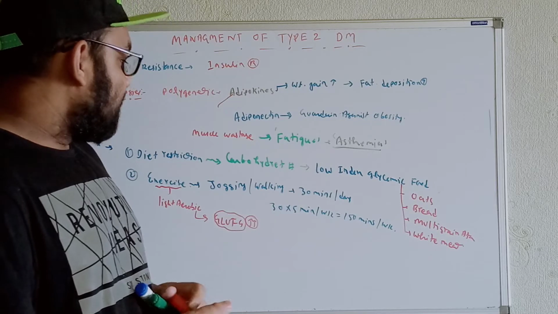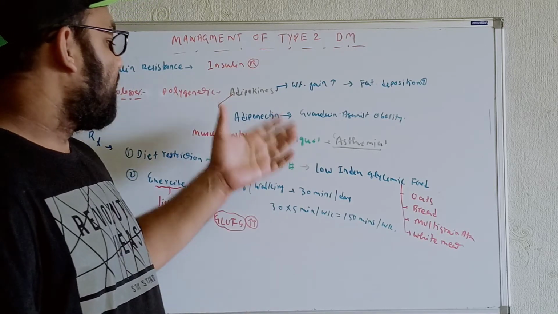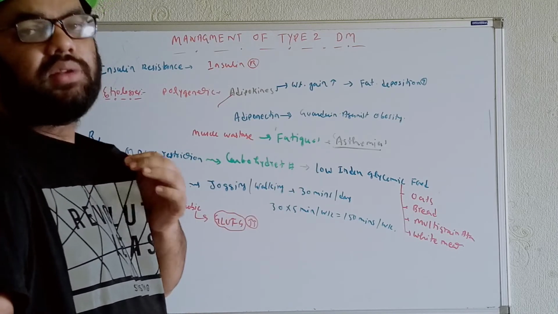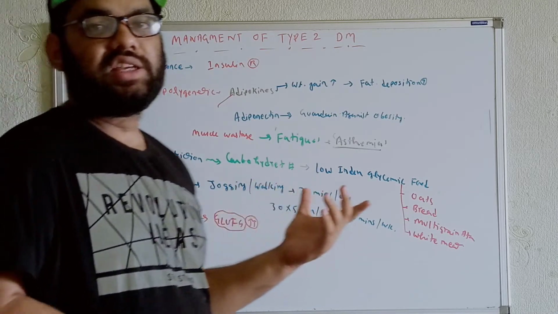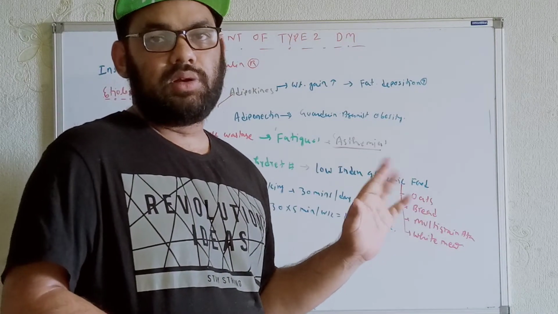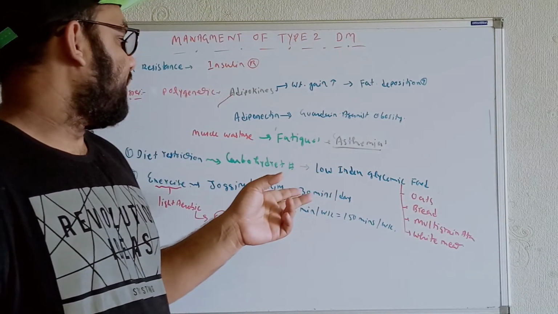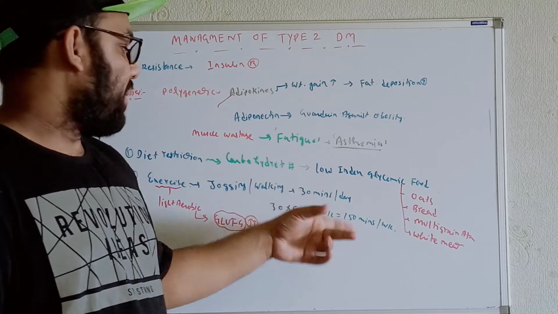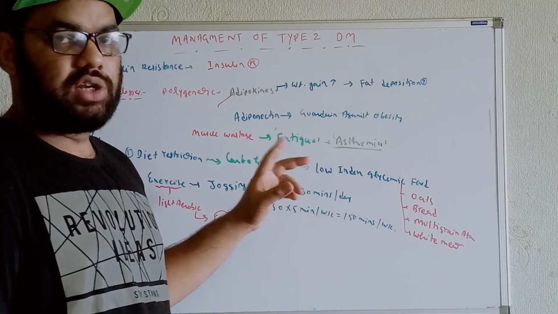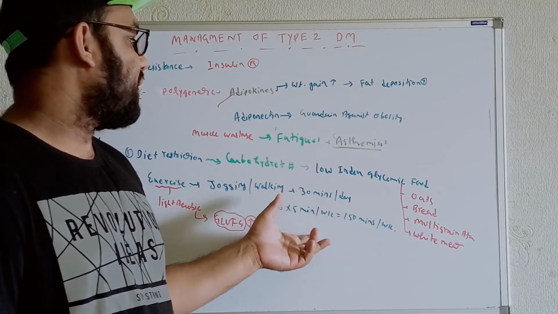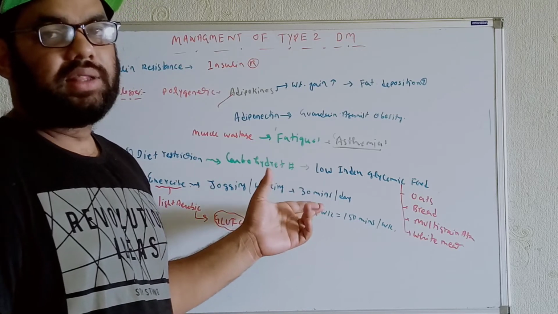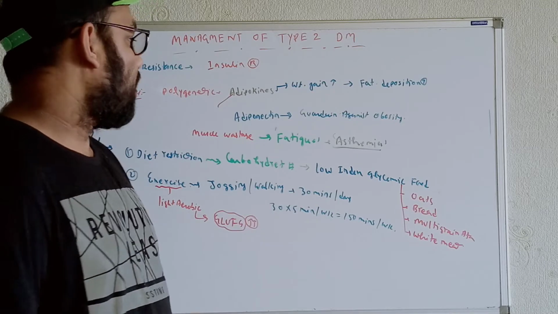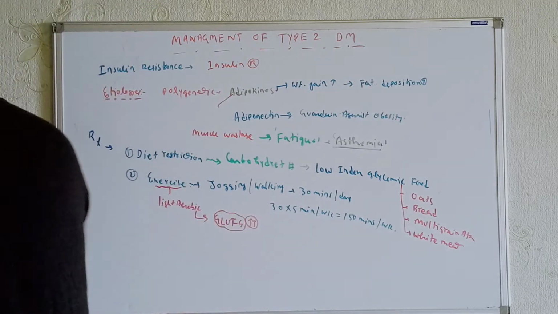Now, for example, we have told these patients or individuals to do these things. After that, yet we are finding the blood sugar is not coming under control. The blood sugar is not coming into the normal range. For example, yet we are getting the HbA1c value more than 7. So in this case, what should we start? At first we should start oral hypoglycemic agents. So the individual has done all these things, but yet we are not getting controlled blood sugar levels. At that time you are supposed to tell the individuals to take oral hypoglycemic agents. Now we'll talk about those things.